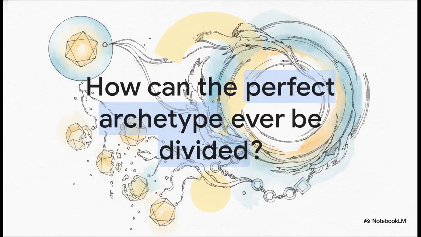But wait, we've got to pause for a second, because classical scholars point out a pretty massive logical gap here. If the archetype, the eternal pattern, is perfectly undivided and immaterial, how can the physical copy ever truly be divided? Plato really struggles to reconcile how a flawless, unchangeable intellectual concept actually translates into imperfect, changing matter. It's this deep tension between mind and matter that arguably remains unresolved in the text itself.